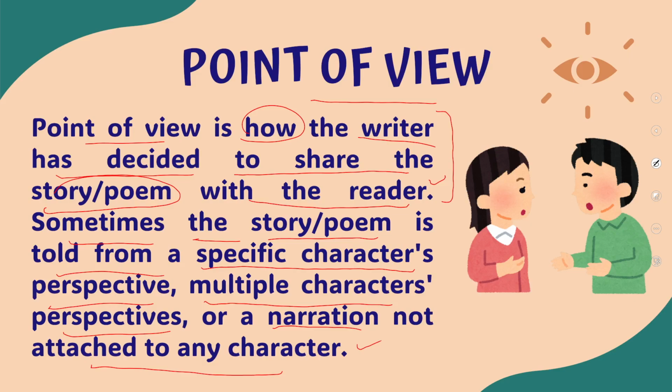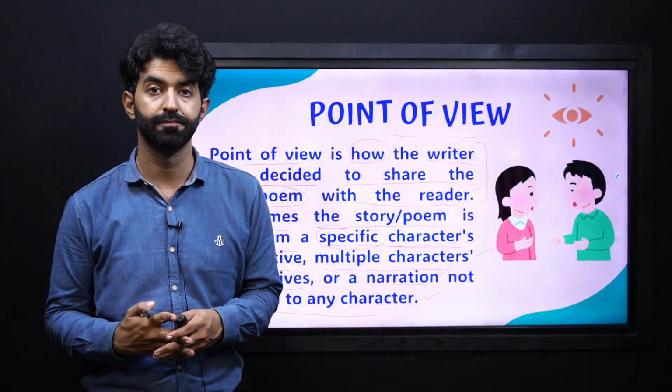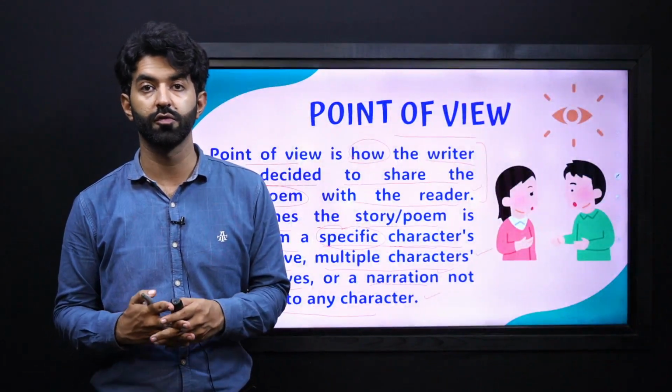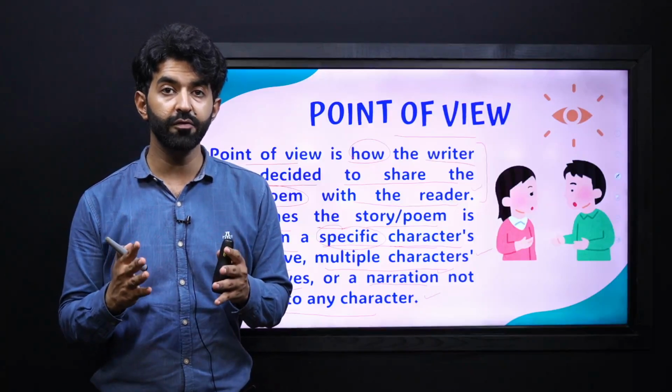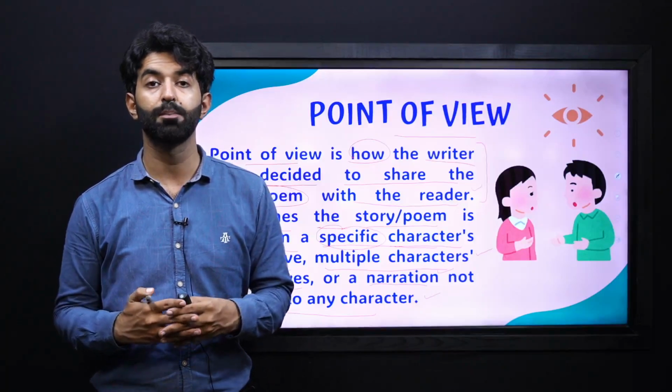One is telling a story from a specific character's point of view, then including all the different characters in a poem or a story, and also narration or a point of view where there is no attachment to any kind of character. So these are different points of view in a story. Now, point of view, it is very much clear, it's a perspective.